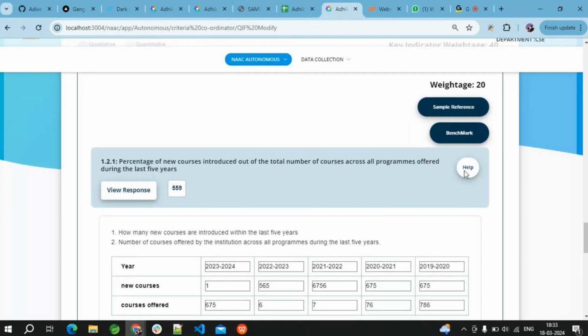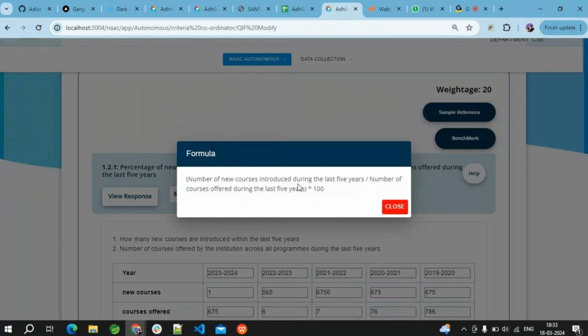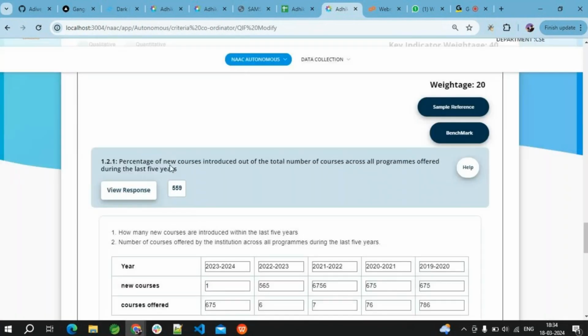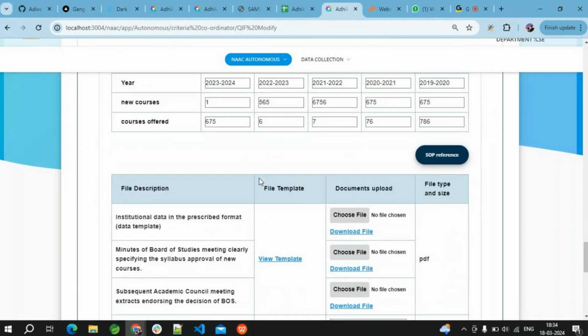Here you can see number of credits during the last 5 years by number of credits offered in the last 5 years, into 100. These two things, the addition of all the things, like addition of new courses by addition of courses offered, into 100, give us this value. In a similar way we kept the other things also.